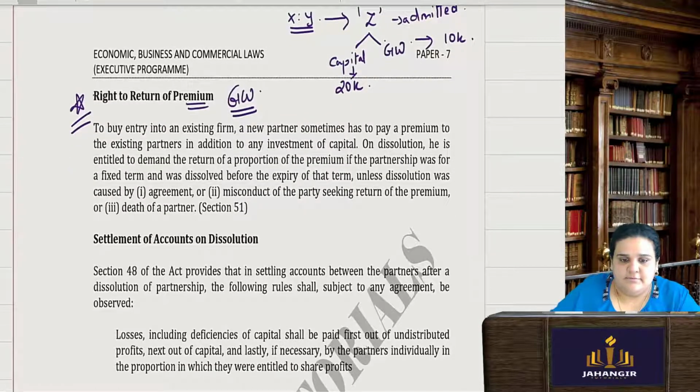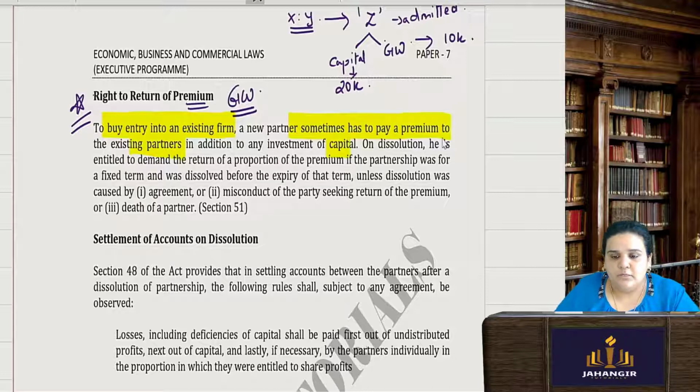Let's see, we will read this. To buy entry into an existing firm, a new partner sometimes has to pay a premium to the existing partners in addition to the capital. On dissolution, he is entitled to demand the return of the premium if the partnership was for a fixed term and was dissolved before the expiry of that term.